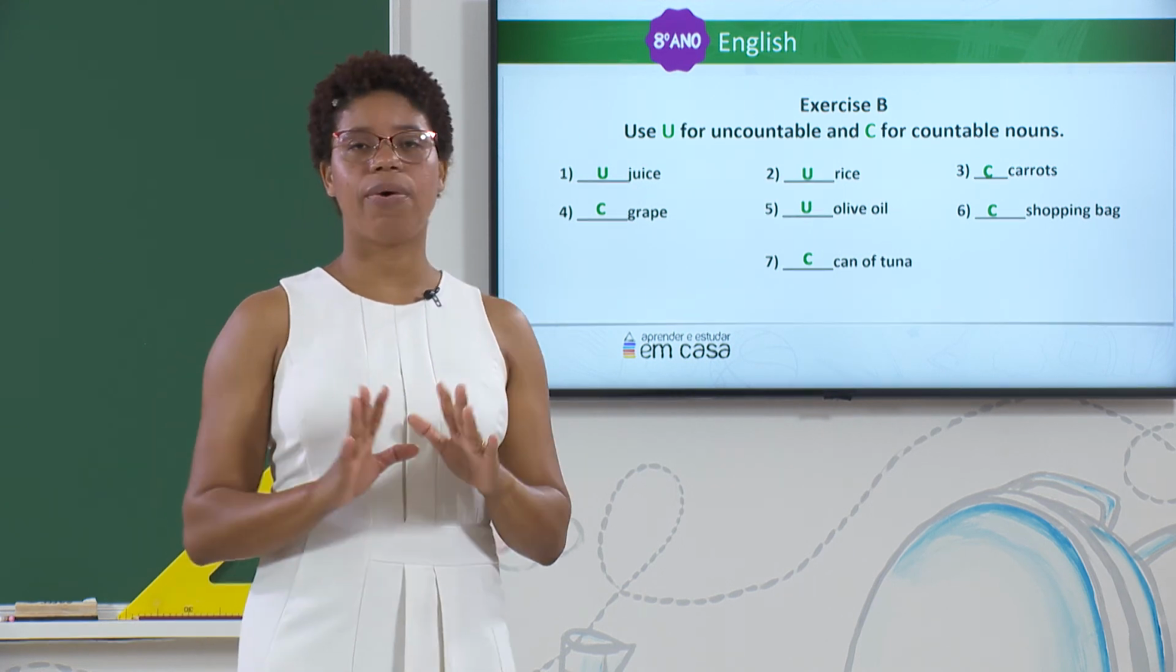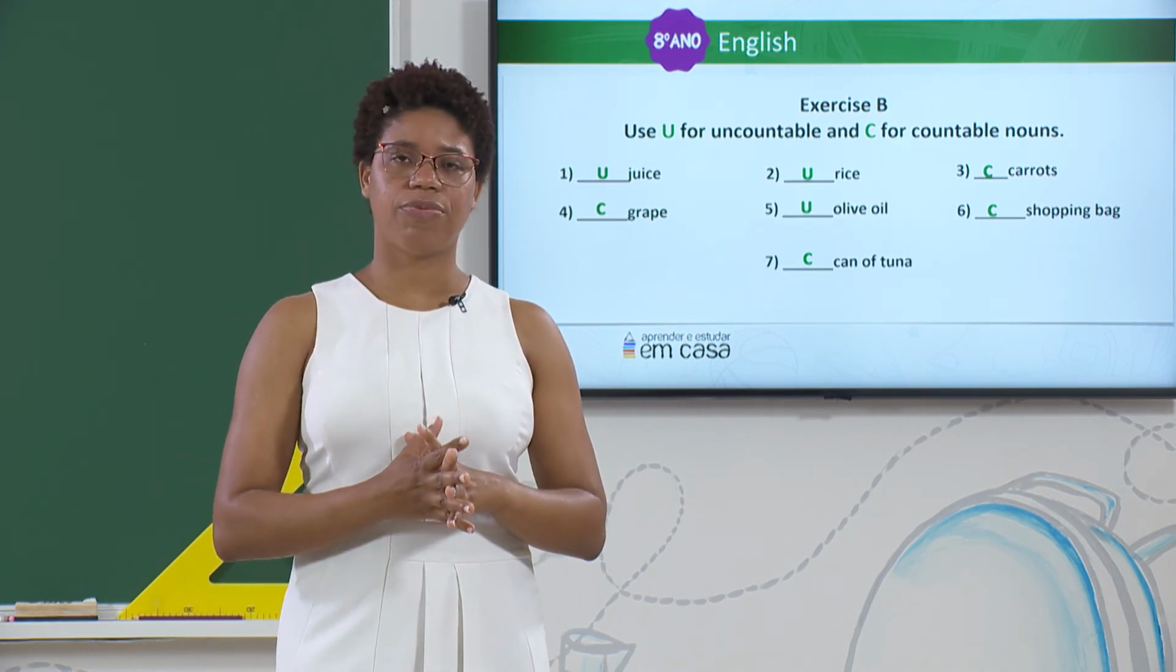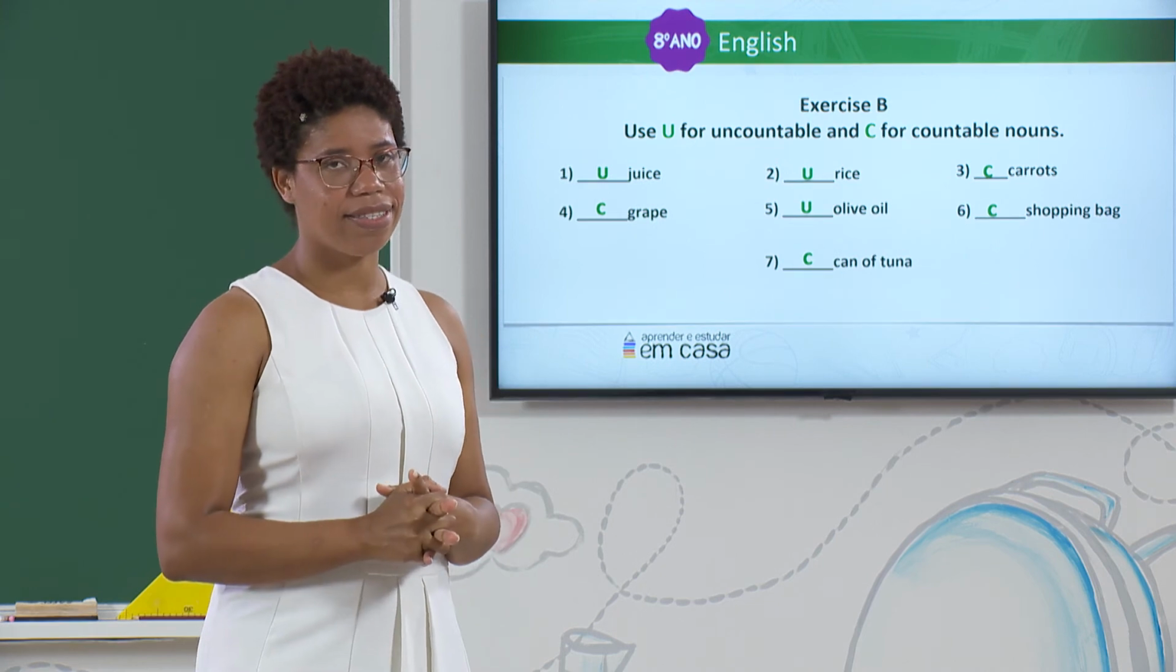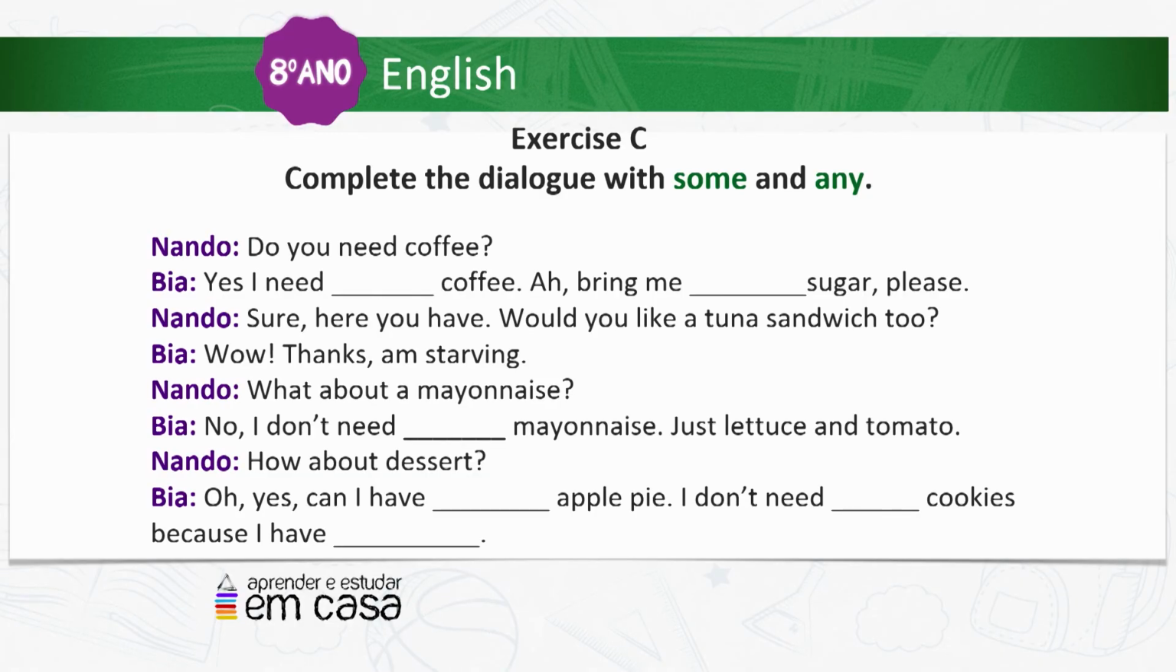Nice. So now let's see the last exercise we have for today. Exercise C. Complete the dialogue with some and any. Let's see the dialogue between Bia and Nando.